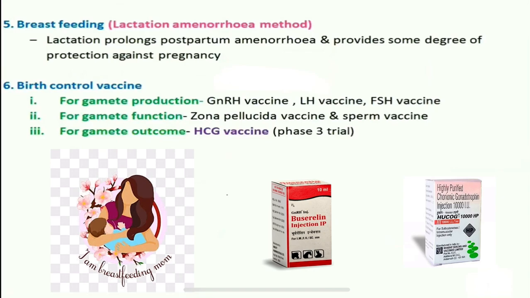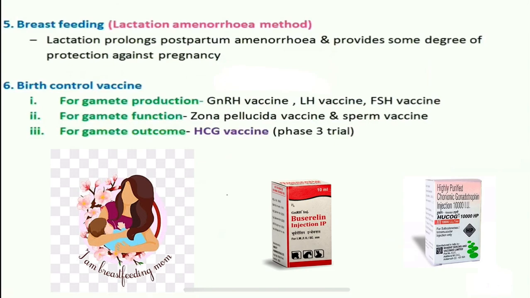So we see that lactation will prolong the amenorrhea during the postpartum period, and it will provide some degree of protection against pregnancy. We have studied all of this in OBG. You can check out the videos in the playlist. It's a revision again in SPM, that lactation will provide a contraceptive effect.